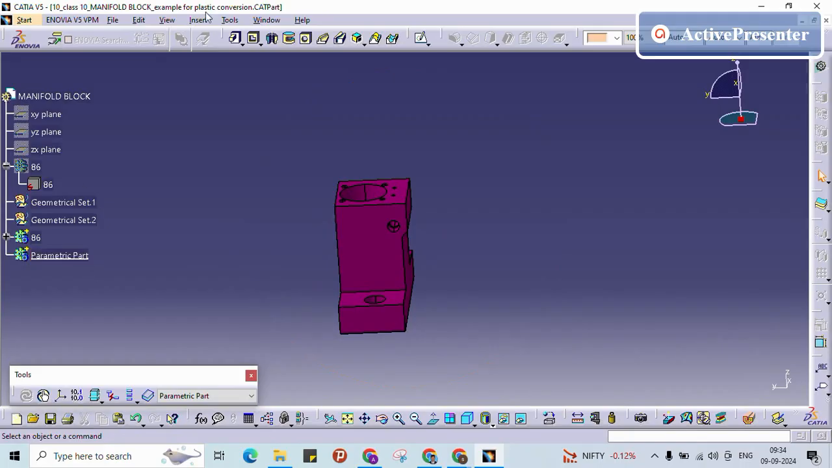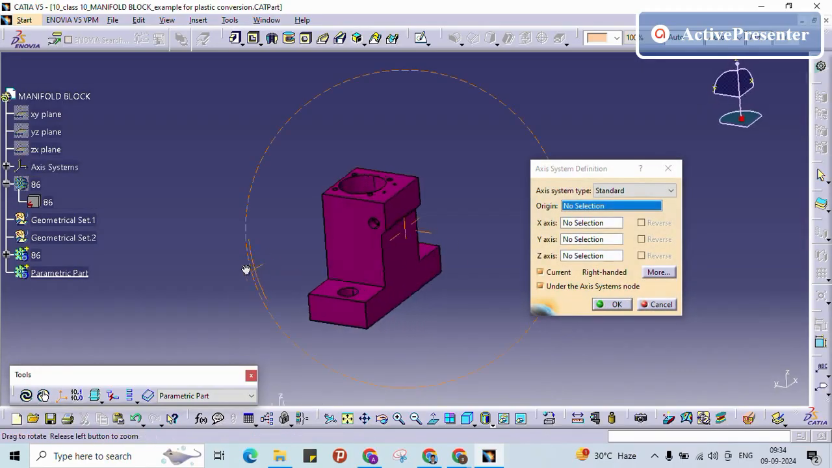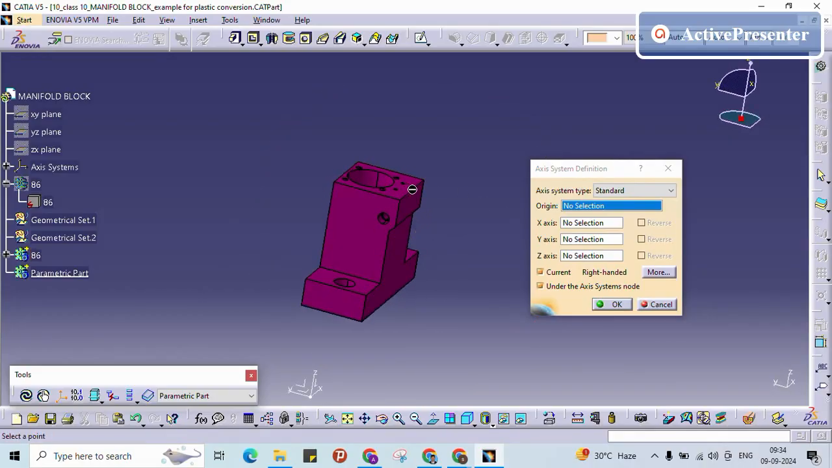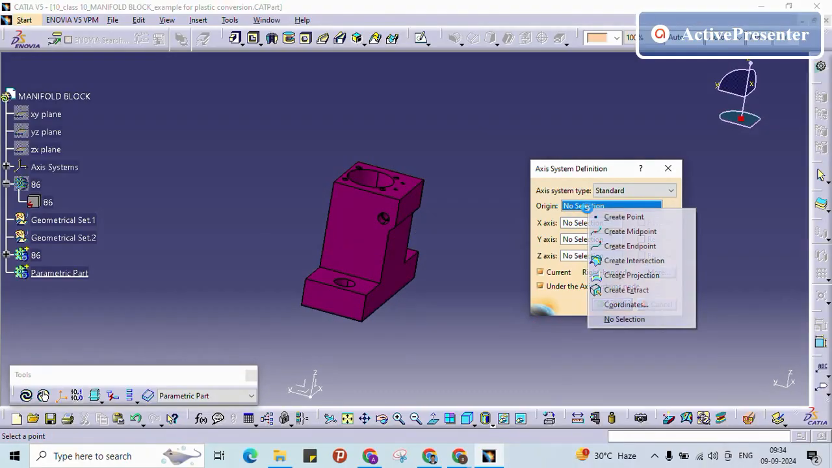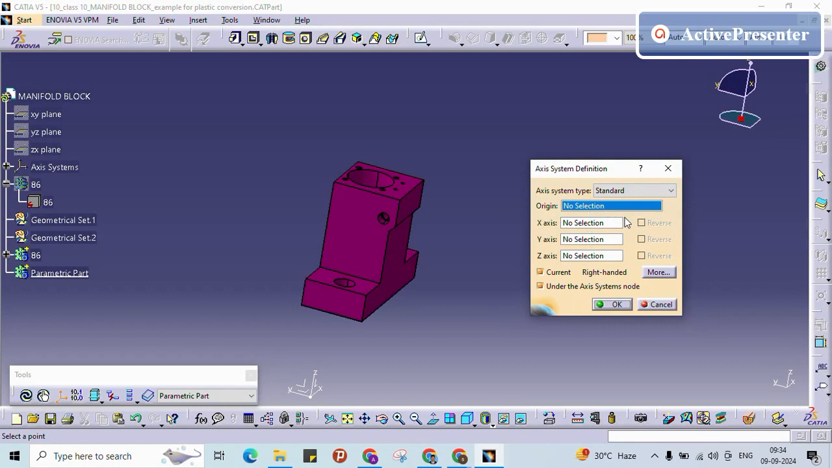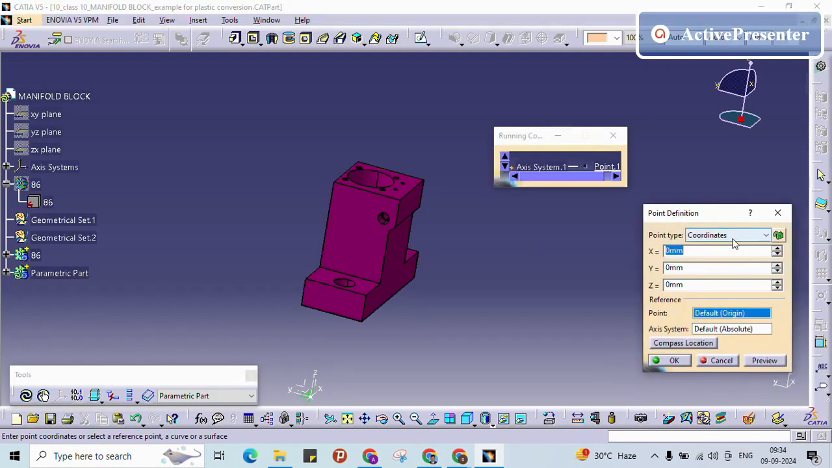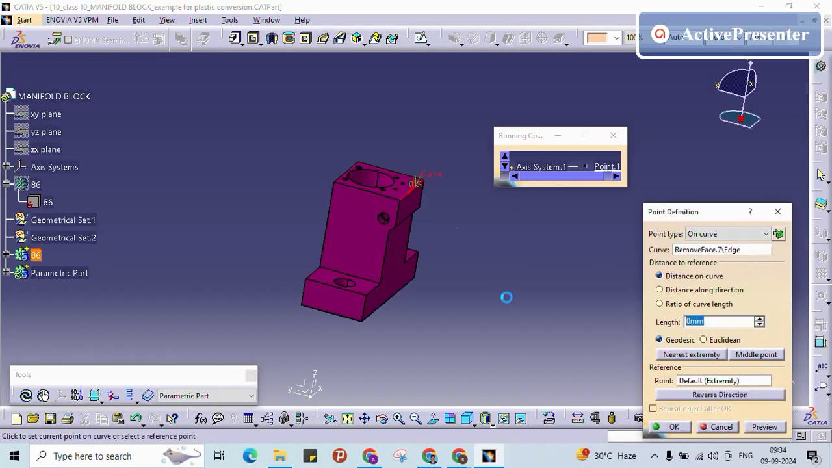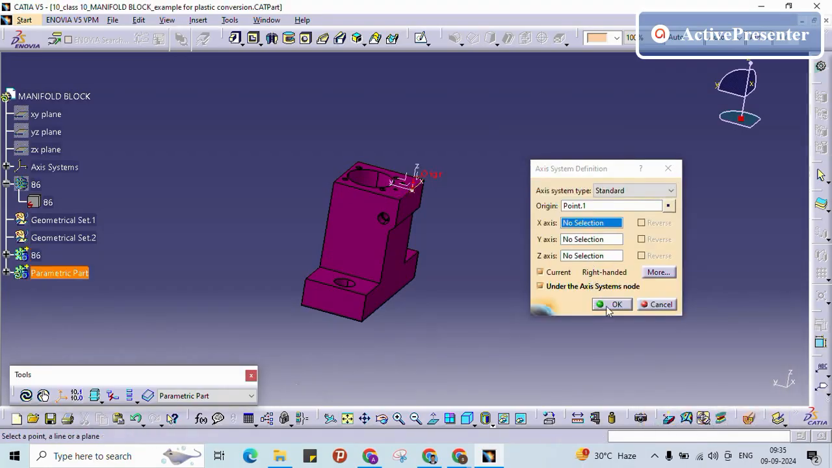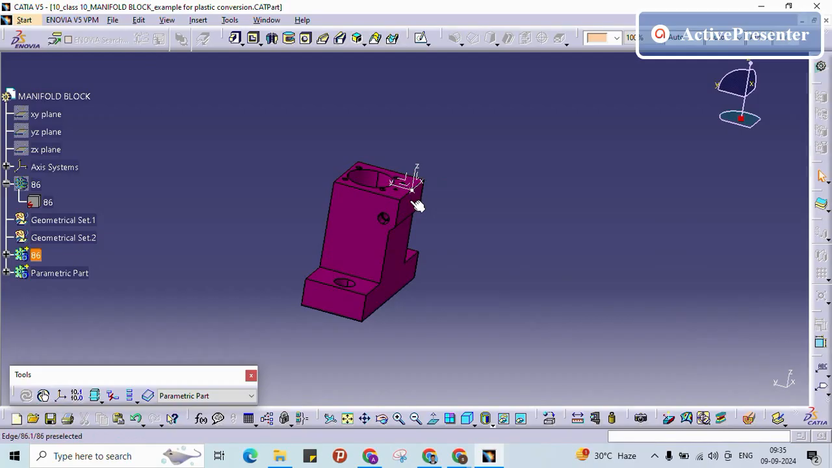For this one, we need first of all one axis system. Where I am going to create the axis system is at the center point of this line. So for that, I am going to create a point. How I can create the point is with respect to one curve. This is my curve. If I give midpoint for this particular curve, it will take the midpoint, and I will give OK. So here it is created.